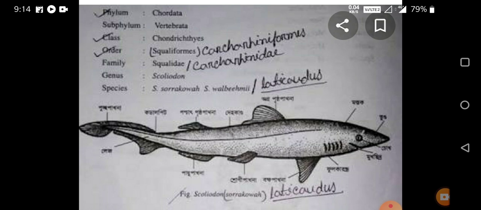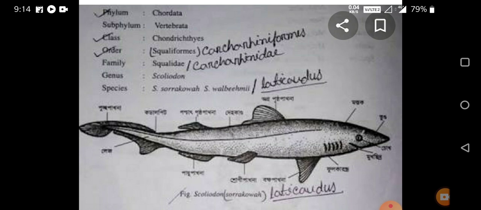Now the head of that animal is dorso-ventrally flattened. On this head region there is the presence of the mouth, the nostrils, eyes, and the gill slits. Now the first one is the mouth. In Scoliodon, the mouth is situated on the ventral side, खालच्या बाजून असणार. It is a wide crescentic mouth, खाचीसारखं राहणार.